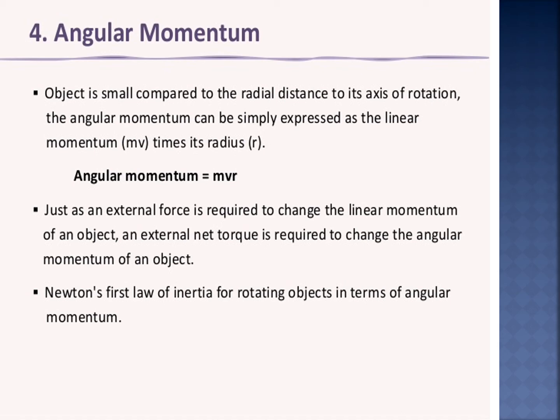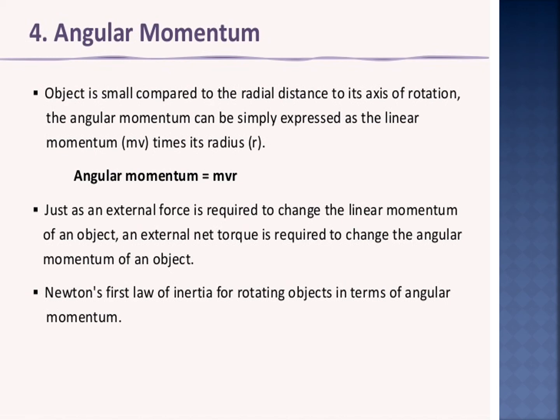So, angular momentum எப்படி எழுதுவாங்க? mvr. So, in terms of theta, we are writing the magnitude of angular momentum L equal to rp sin theta, where theta is the angle between R and P. So, L is perpendicular to the plane that is containing R and P. So, as we have written in the case of torque, here also we can associate sin theta with either R or P, where P perpendicular is the component of linear momentum that is perpendicular to R.